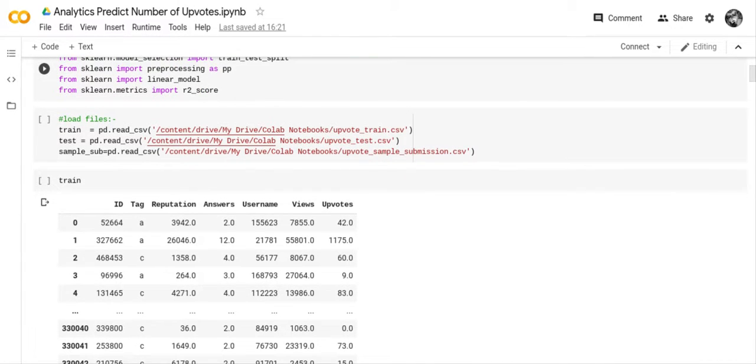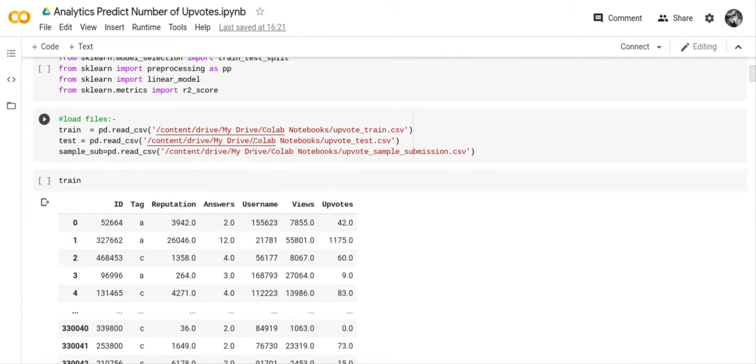And I imported all three files: the train file, the test file, and the sample file. I did mine a little bit different from the way she did hers, because she did not include a sample sub, but I wanted to see the sample sub because I wanted to see the format I was going to have to submit the competition in.